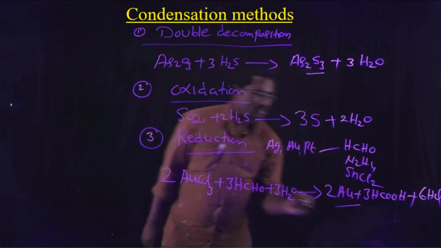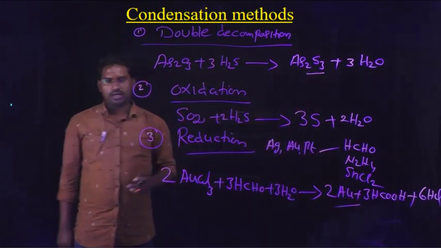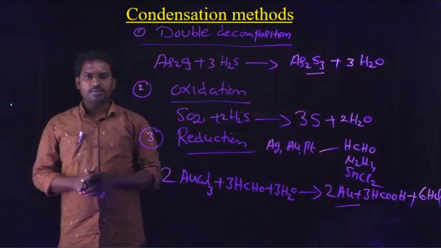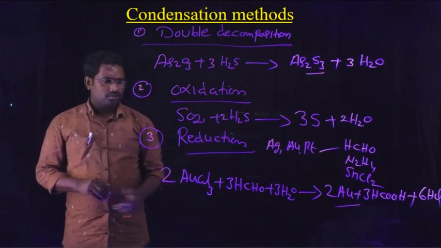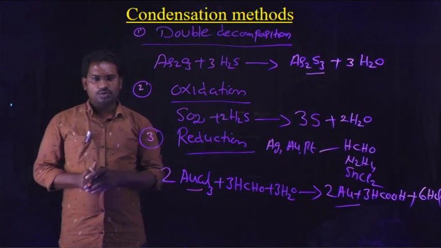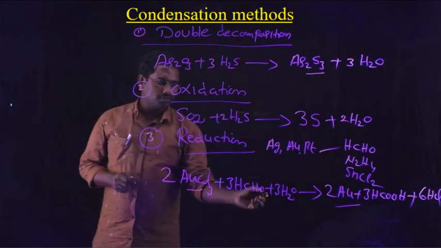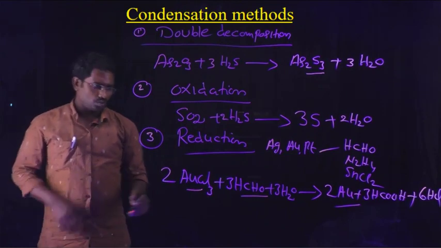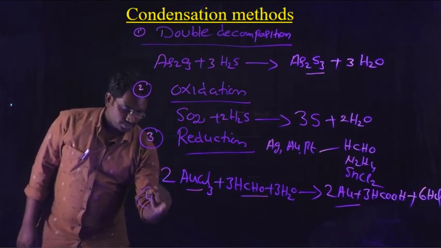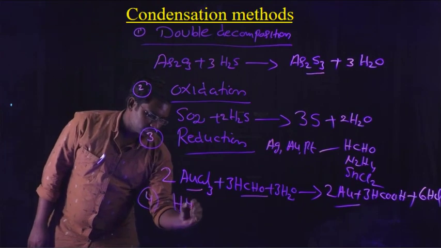This is the gold colloidal solution. By using the reduction method, we prepare the gold colloidal solution from its salt. That means gold chloride reacts with the reducing agent formaldehyde and forms the colloidal solution of gold. And finally, the hydrolysis process.